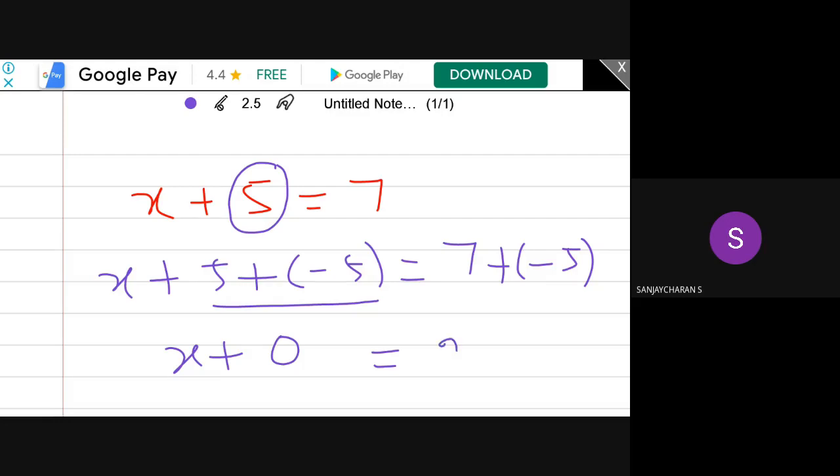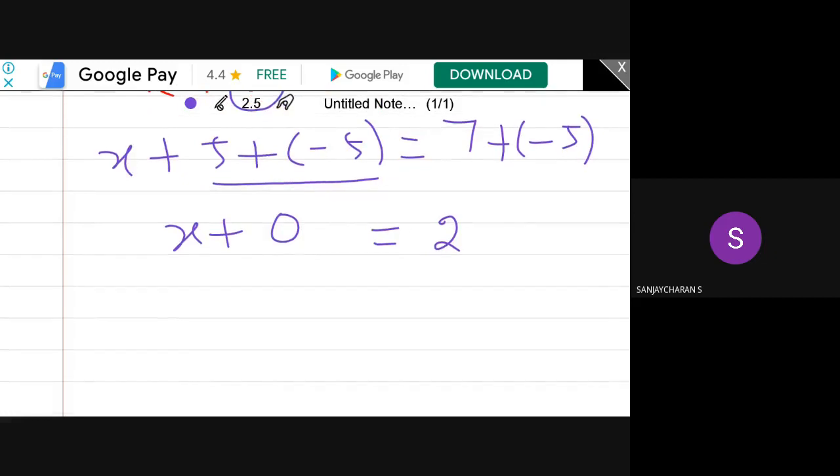So 7 minus 5 is 2. The 2 should belong to the given set. So 7 minus 5 is where the closure axiom plays. The first step, finding minus 5, is the inverse axiom. Then 5 plus minus 5 is the identity axiom, because 0 should belong to the given set. Now x plus 0 is x. Who says x plus 0 is x? This is nothing but the identity axiom.